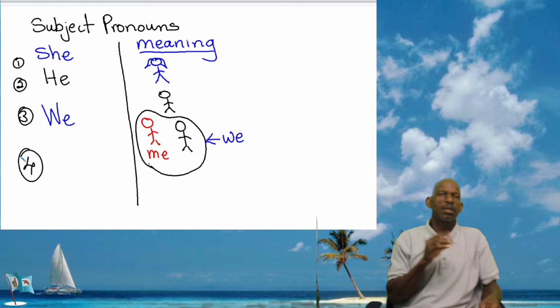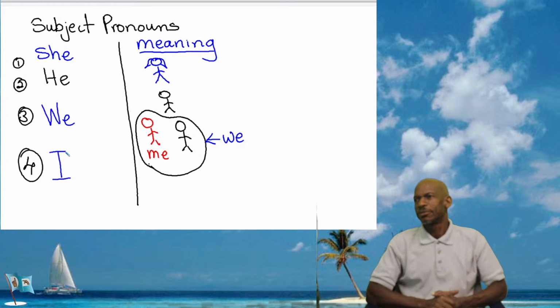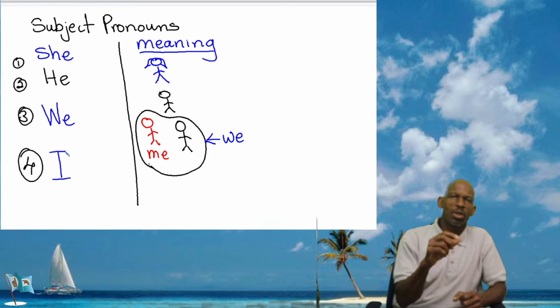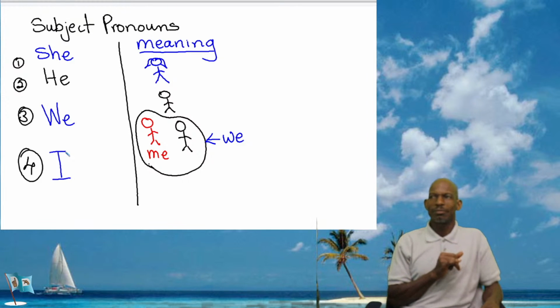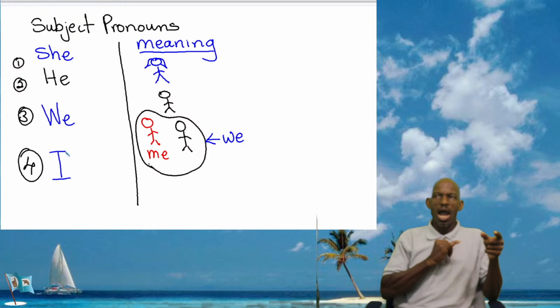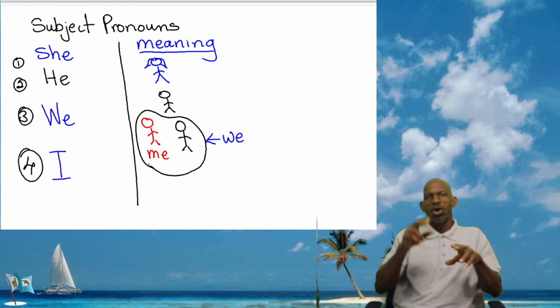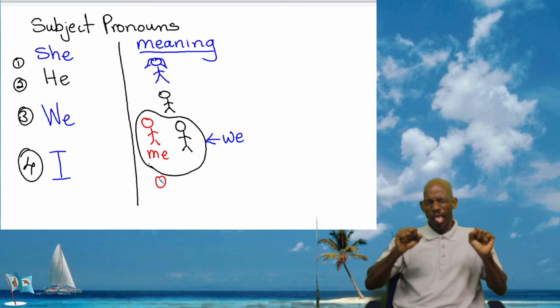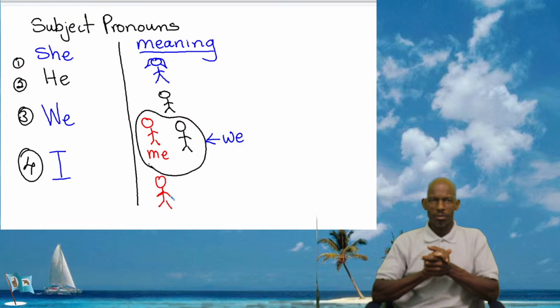The next pronoun that you need to know is one that you will use when you are talking about yourself. I. When you're talking about yourself, you use the word I. And I is talking about the subject of the sentence. Remember, we're talking about the subject of a sentence. Whenever you see the word I, you are talking about yourself. That means you are drawing you. I'm putting the same red person. Anytime you see a red person, is you.